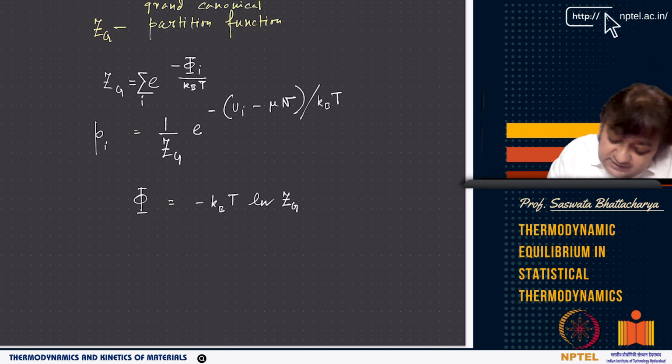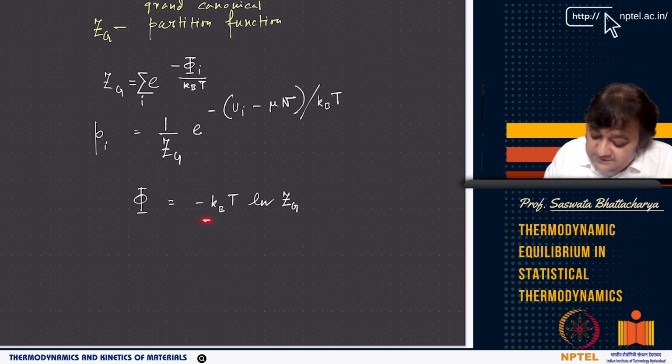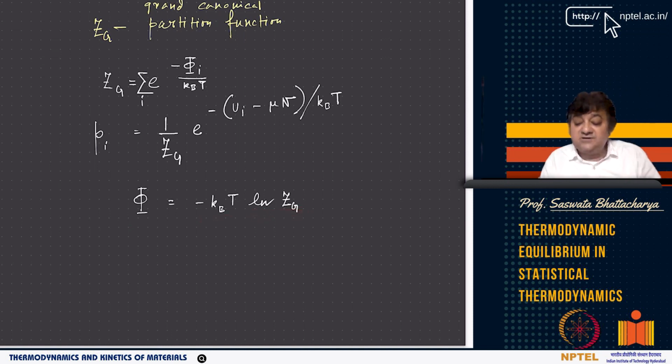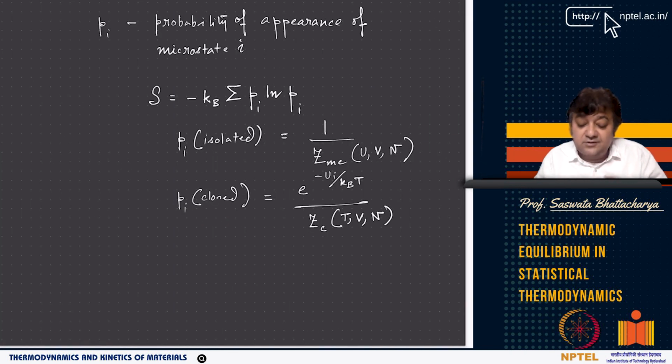You'll see that here there is minus phi, right? Instead of minus ui, you have minus phi by kBt right here. So minus phi by kBt, which can be written as ui minus mu n by kBt, right? And where this grand potential phi can be written as minus kBt ln z, right? So this is what I just want to talk about.